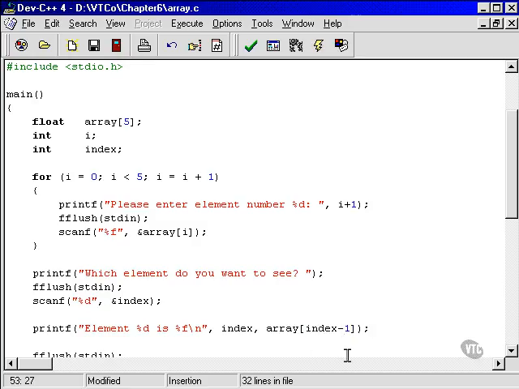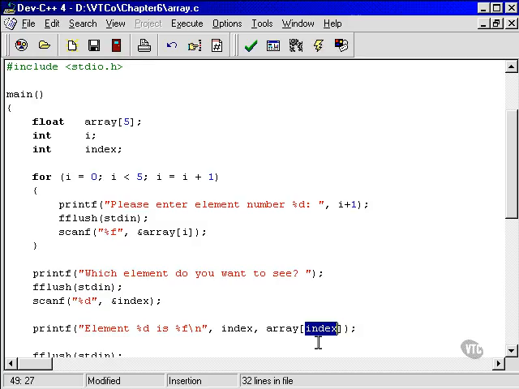Which just raises a question in my head. Let's say we didn't put the -1 there, and they said that they wanted to see element number 5. So this value here would be 5, and this would be array index 5, which means this would be the 6th element of the array. Remember? But we only have 5 elements. So they'd be asking to see an element that's actually not part of the array at all. What would happen? It's a good question. If you'd like to take a second, pause the video and have a think about what might happen.